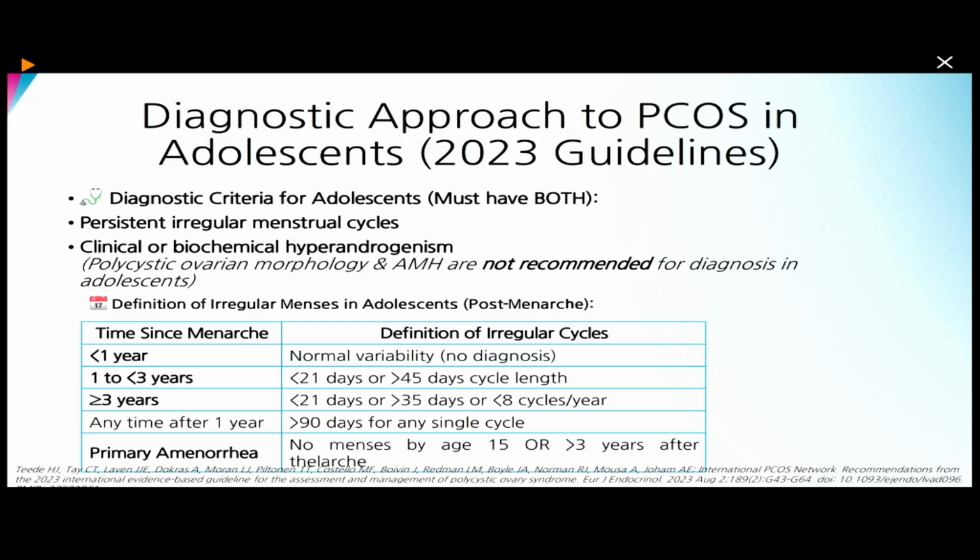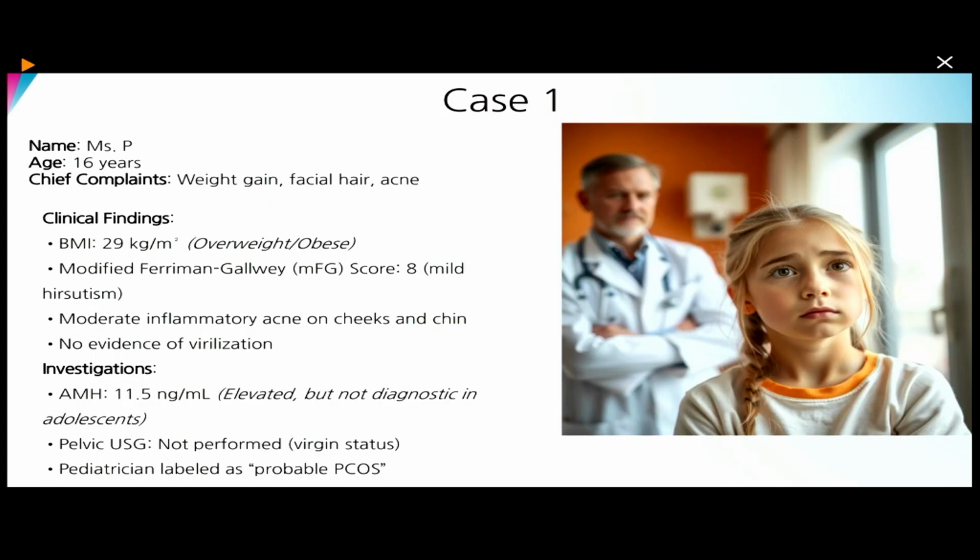Similarly, if the menarchal age is more than 3 years, then the cutoffs are less than 21 days or more than 35 days, or fewer than 8 cycles per year. Or if at any time in 1 year a single cycle goes beyond 90 days, it is sufficient to call her a candidate to screen for PCOS. So we'll keep it case based.